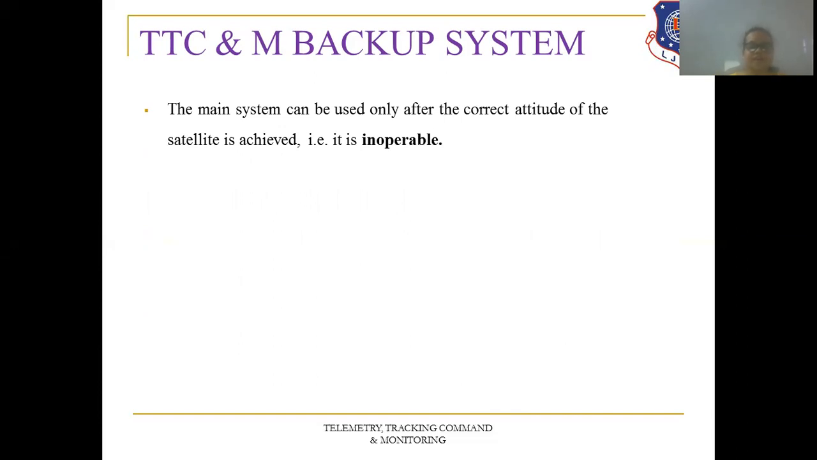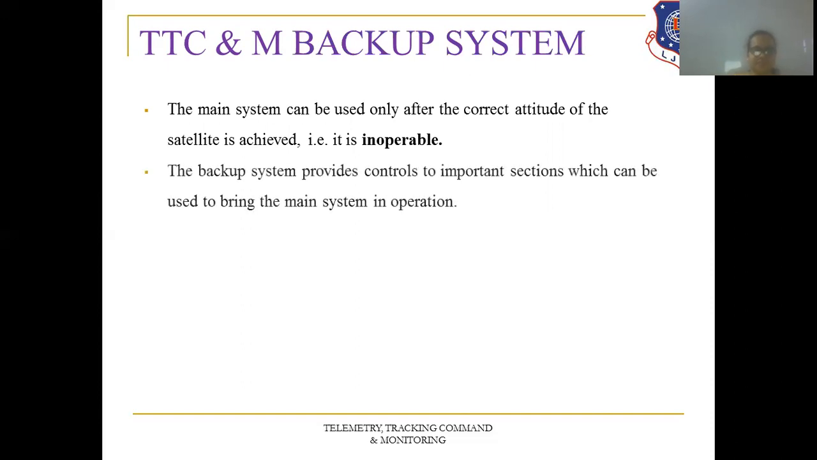That means, as we have discussed in chapter 3, all satellites are initially launched into the transfer orbit, in which they are operated for 2 or 3 months and observations can be made. If it is observed that it works properly, then through the fuel we send it to its correct orbit. So after achieving that correct attitude, at that time only the TTC and M backup system starts.